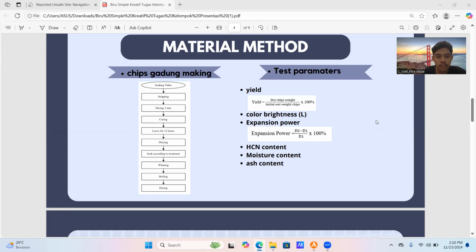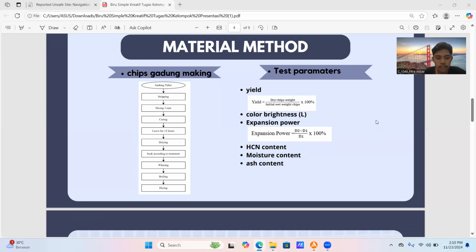Furthermore, the gadung is soaked for 3 days according to treatment, namely with a soaking time of 24 hours A1, 48 hours A2, and 72 hours A3, with a water flow rate of 0.05 liter per hour per kilogram D1, 0.50 liter per hour per kilogram D2, and 0.25 liter per hour per kilogram D3.